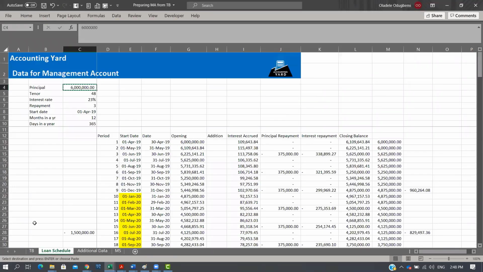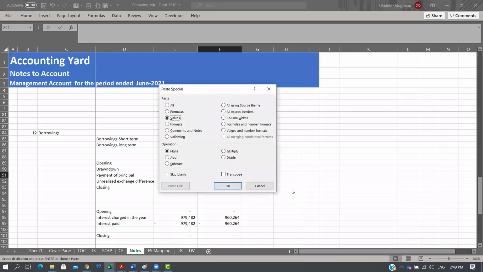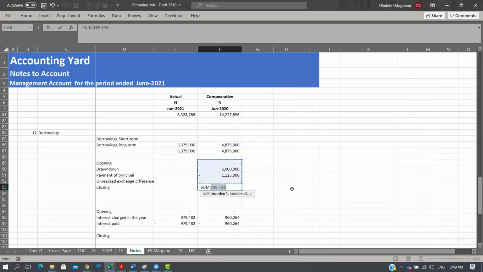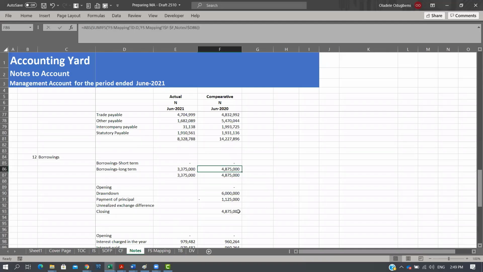Then the next part is, let me copy this. Okay, so 2019, the loan started from here all the way to this place. So we can sum all the payments that took place in 2019, which is 1.125. You can put that figure here. There was no exchange difference in this particular scenario, so that's our total. Now, if you look at this, we have our borrowing as 4875, 4875. These two should tally, right?